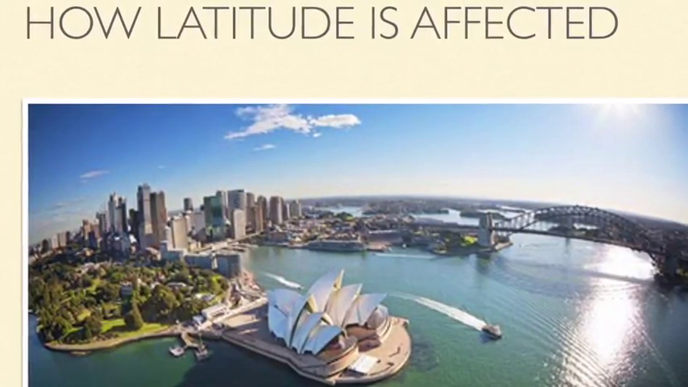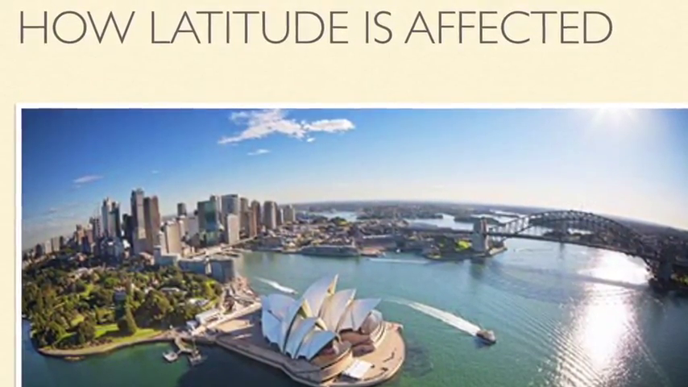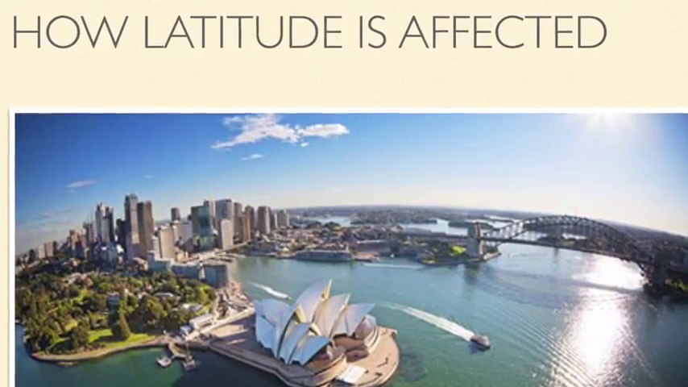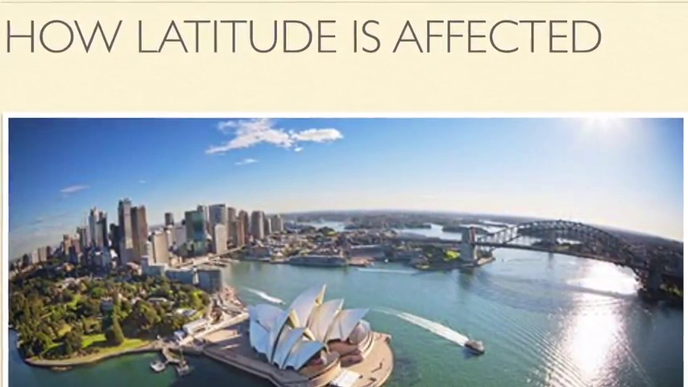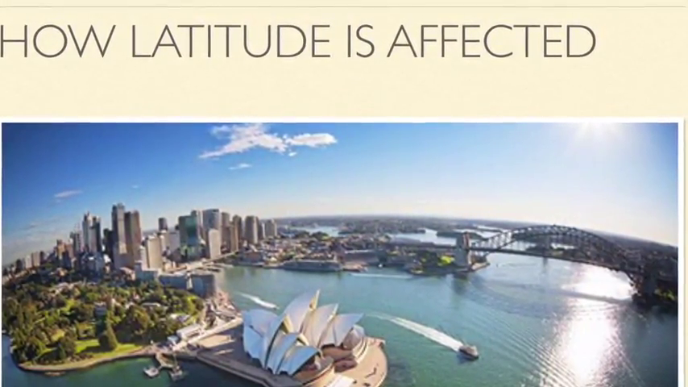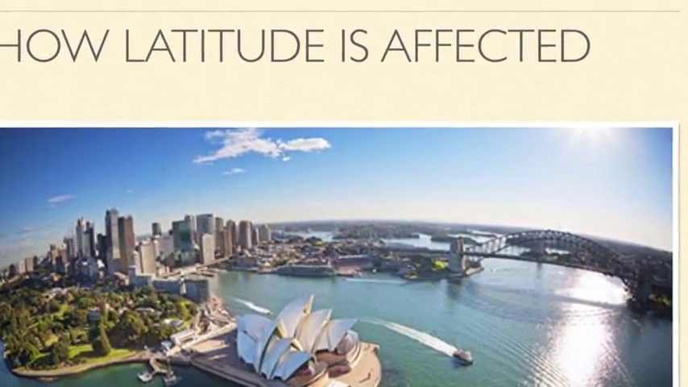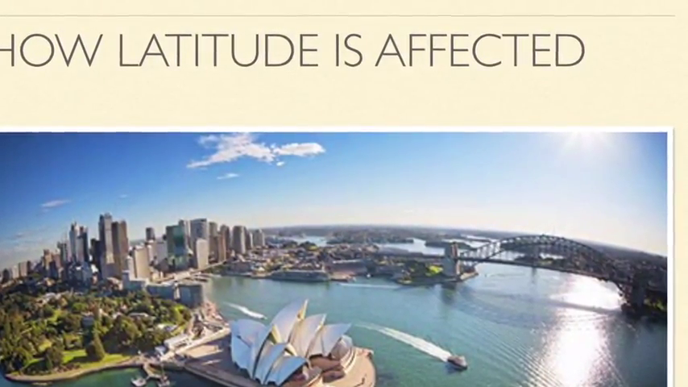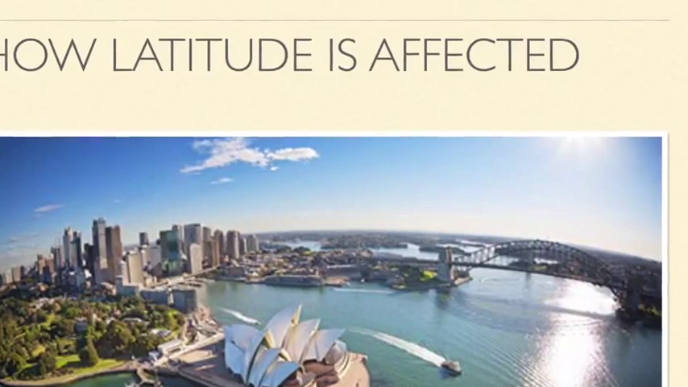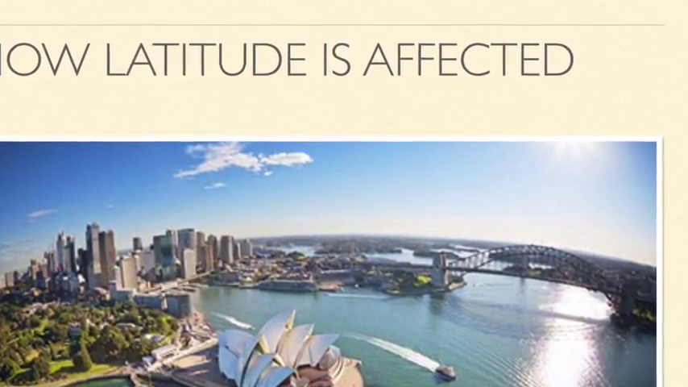Latitude affects climate, because the higher the latitude you go, the colder the climate is, and the lower the latitude you go, or the closer to the equator you get, the warmer the climate gets. And since Sydney is near the equator, its climate will be from warm to hot, and it will be hard to get cold, so its winter is going to be mild.